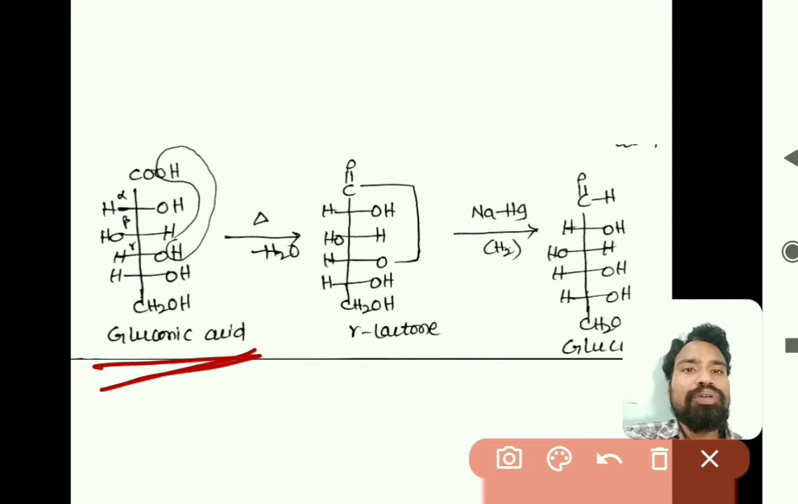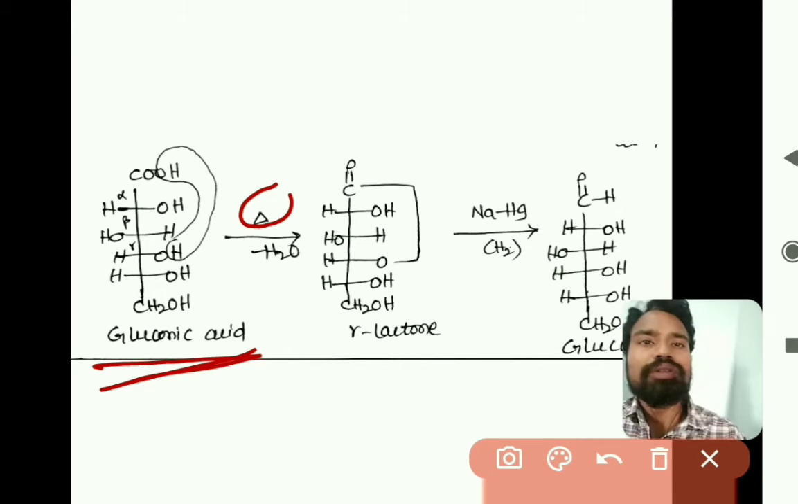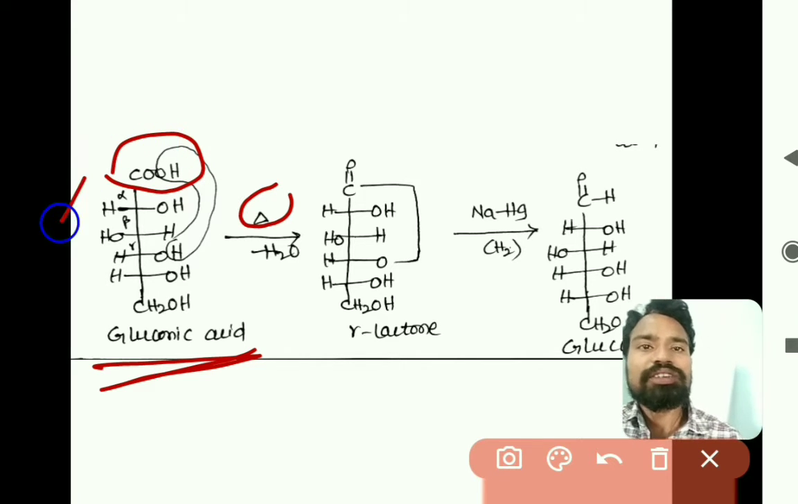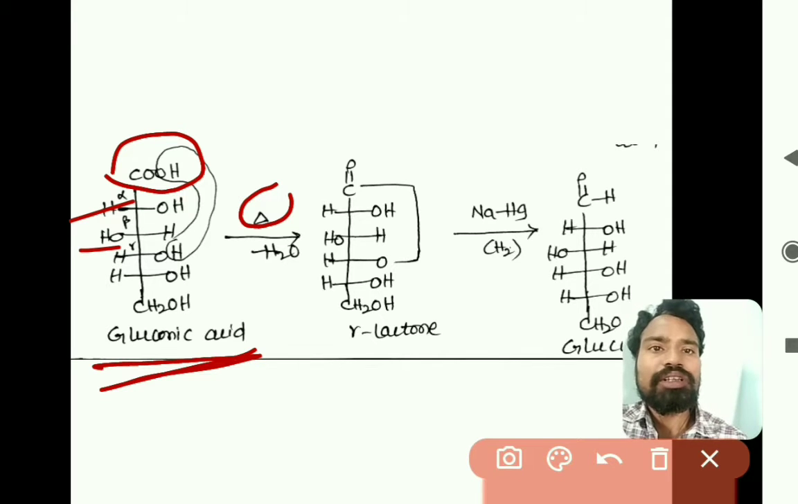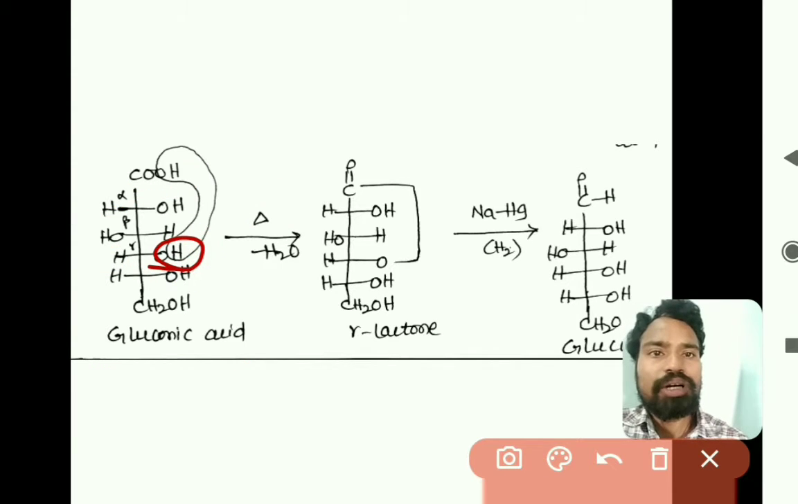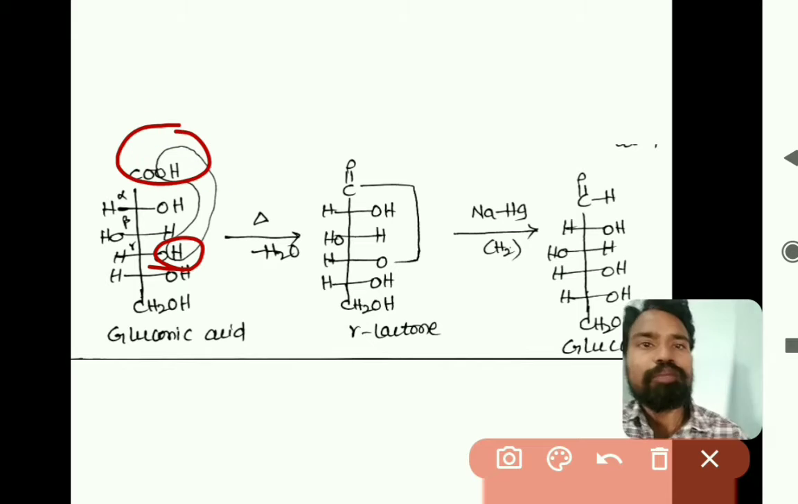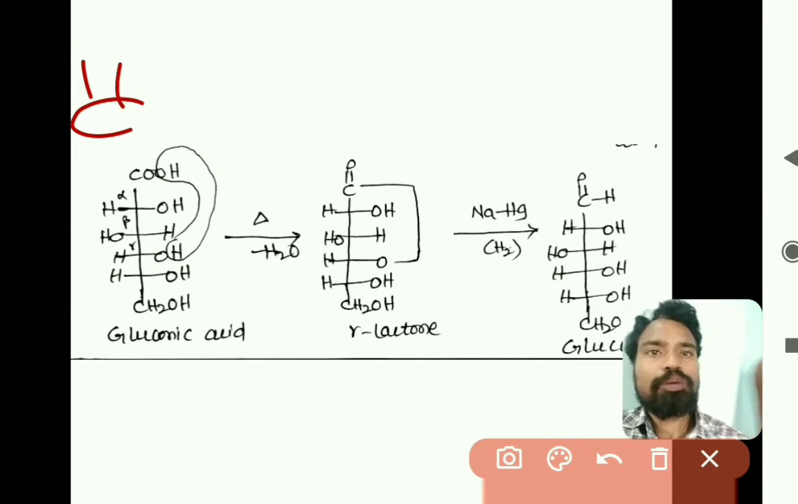So when gluconic acid undergoes heating, there is a formation of gamma lactone. This is COOH, and the second carbon is the alpha carbon, the third is the beta carbon, and this is the gamma carbon, right. Now the OH group at the gamma carbon is reacting with the carboxylic acid group, right. So the carboxylic COOH, C double bond